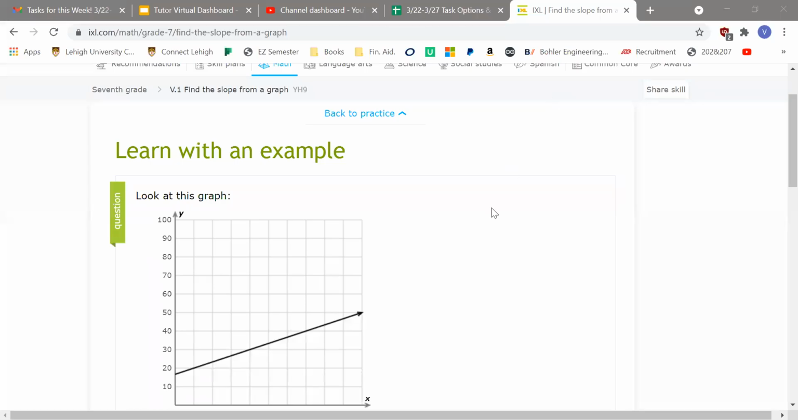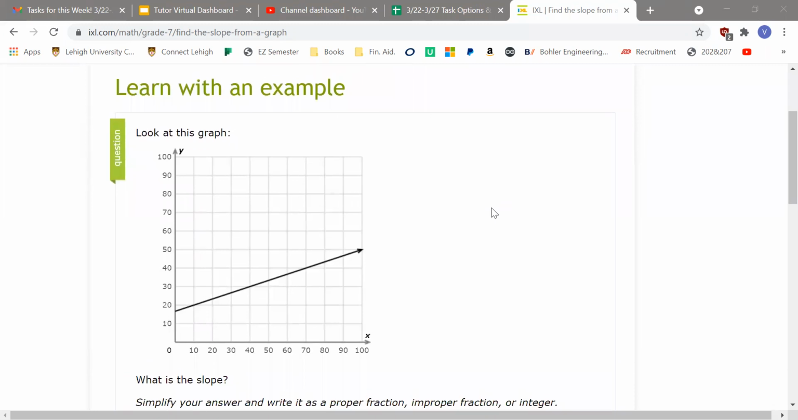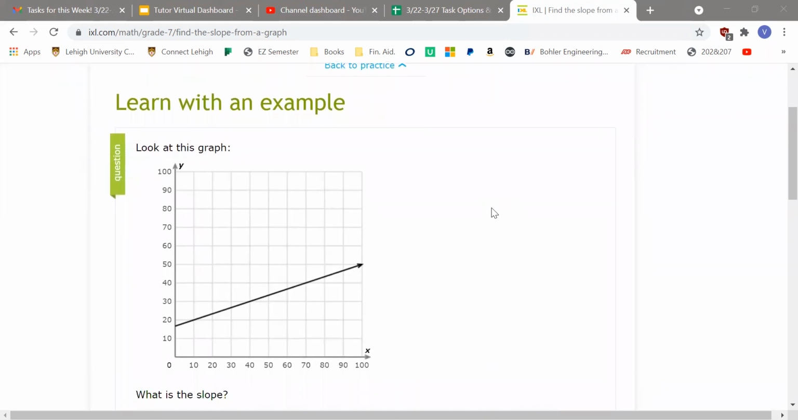Hi everyone, today we're going to be learning about how to find a slope from a graph. So we're going to learn with an example first. In a problem, what you'll be given is a graph with a line on it, and what you need to do is find the slope of the line.